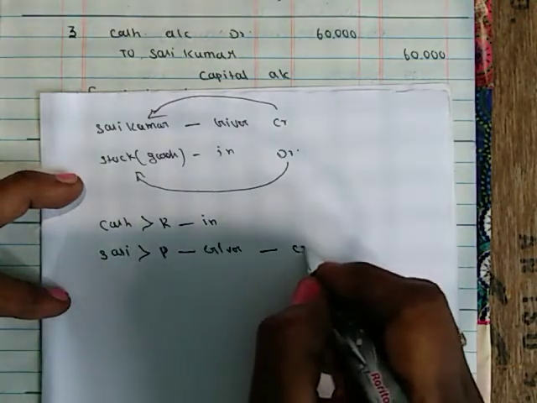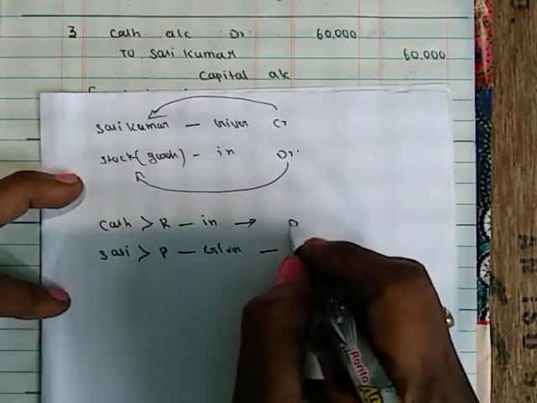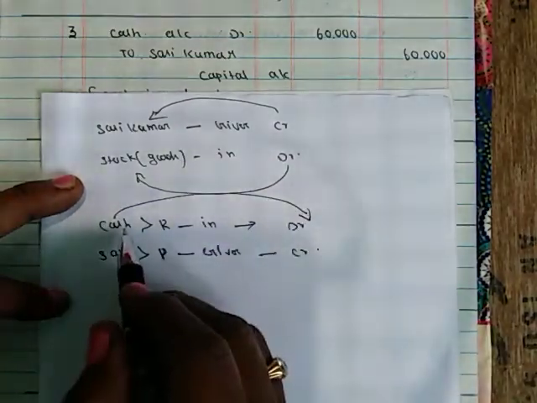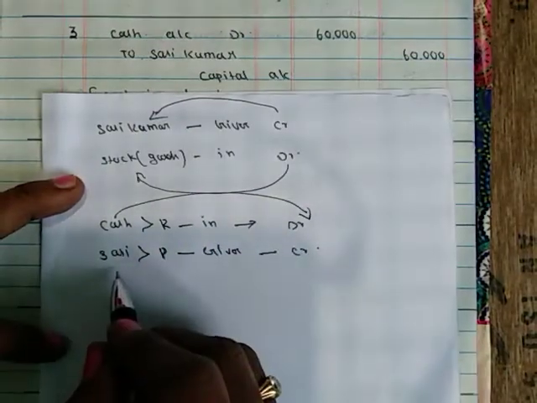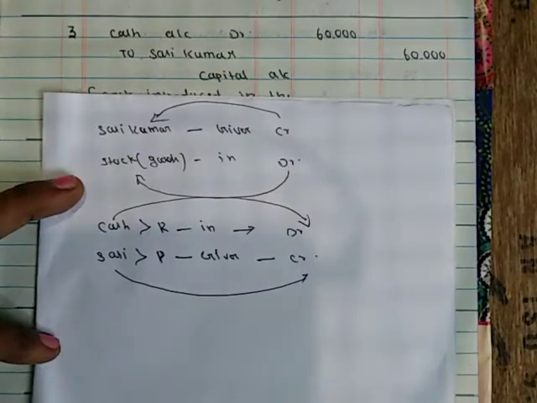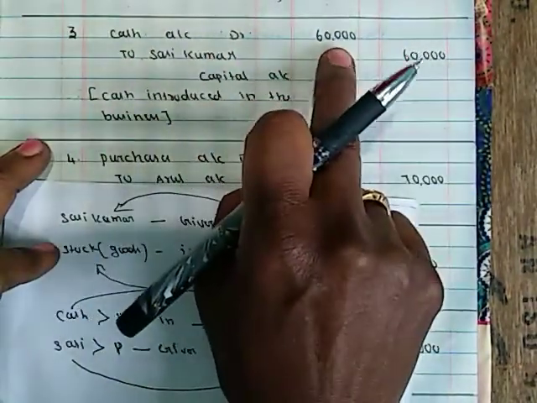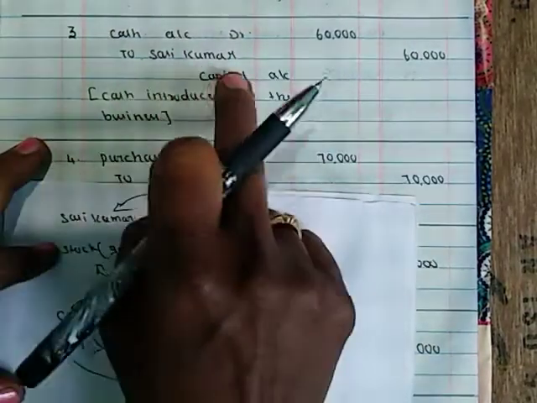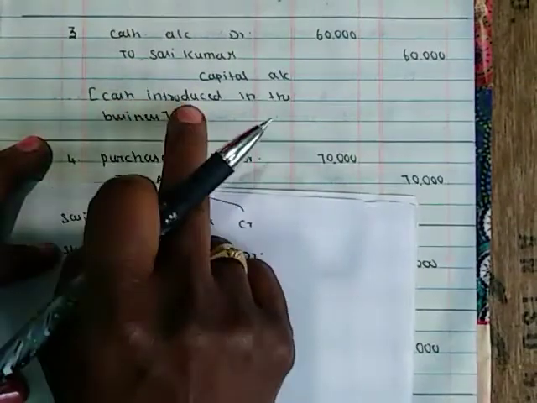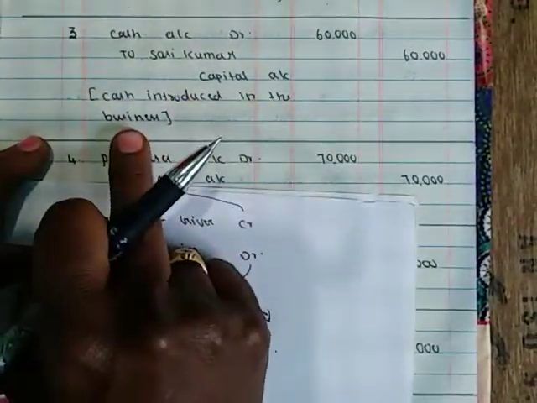So Sasikumar should be creditor and debit cash. So cash account should be debitor and Sasikumar account should be creditor. Cash account debitor 60,000 and to Sasikumar's capital account 60,000. Cash introduced in the business.